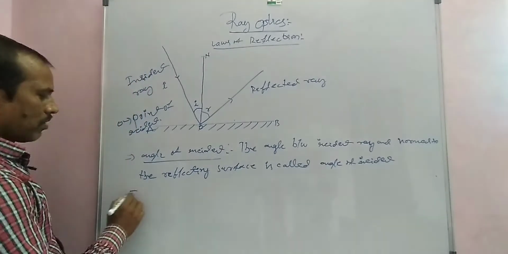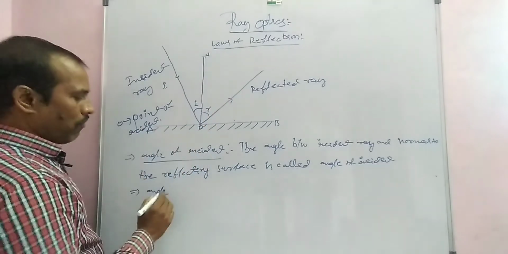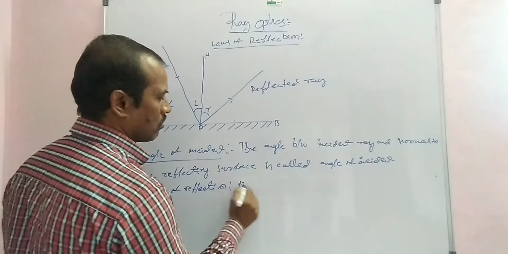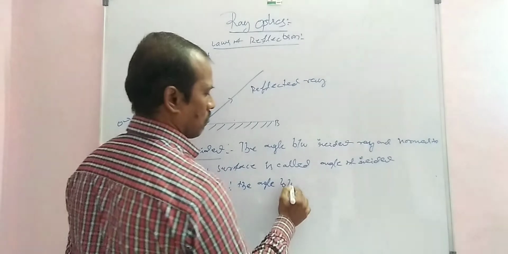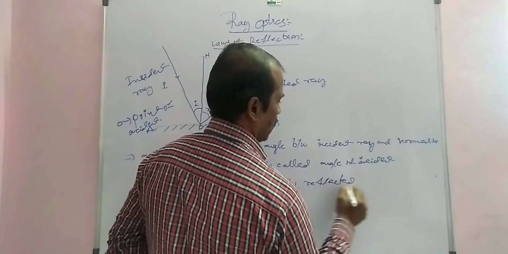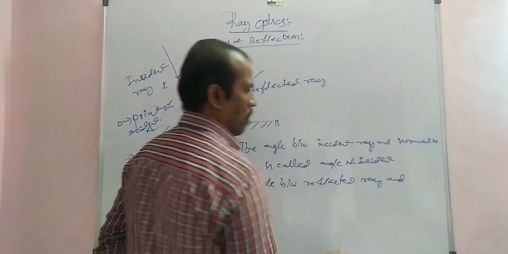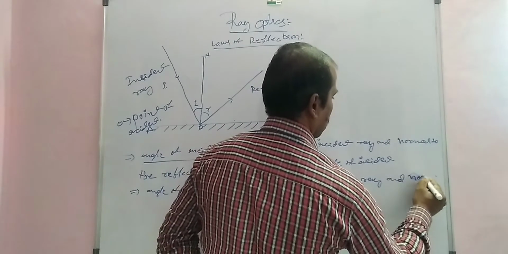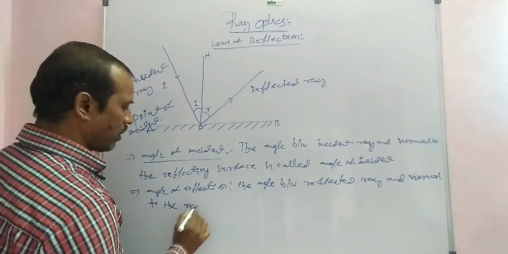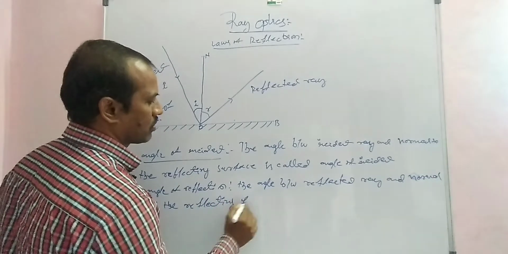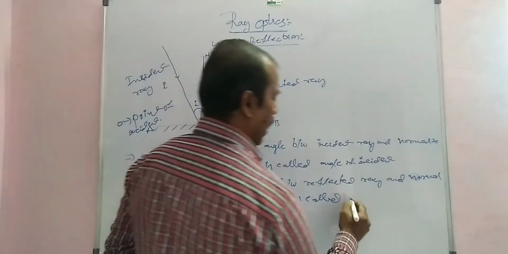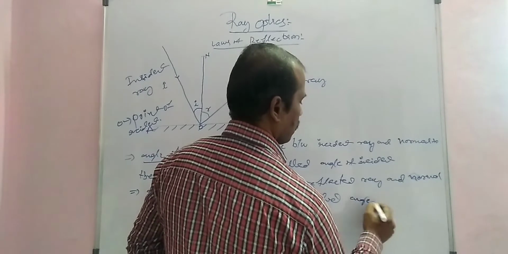Simple. Next one, angle of reflection. The angle between the reflected ray and the normal to the reflecting surface is called the angle of reflection.